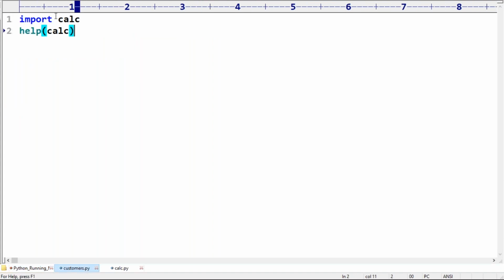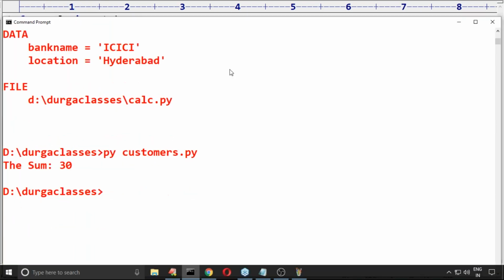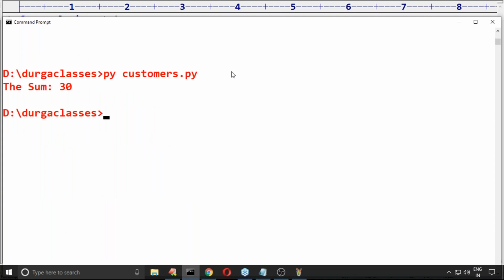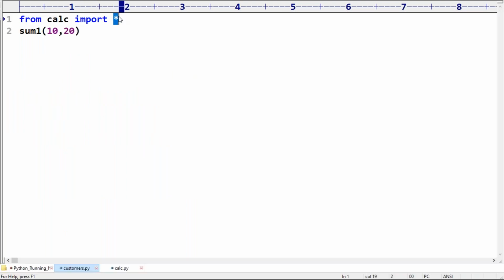So here I'm taking from Calci, import star. I want to use only someone. Product I don't want to use. No problem. Only some you can use. It doesn't mean all the members you are required to use. Only required things we can use. Ganesh, something like that syntax is there. Somewhere we will discuss in the modules concept. Don't worry about that.